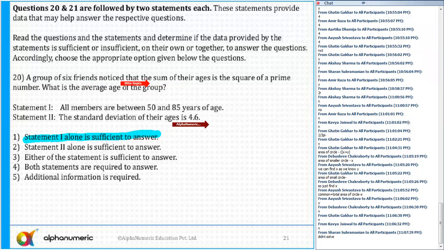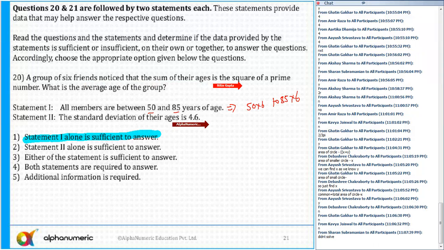A group of 6 friends noticed that the sum of their ages is the square of a prime number. All the members are between 50 and 85. There are 6 friends. So can I say all members are between 50 and 85? From the first statement itself, I can say the total age must lie between 50 into 6 and 85 into 6. Yes or no?